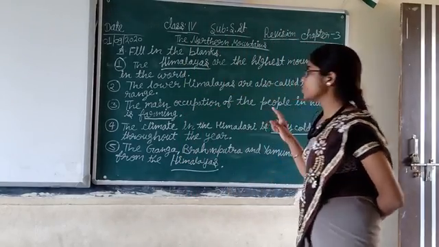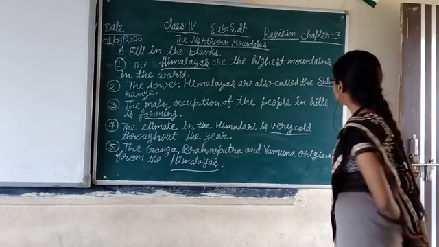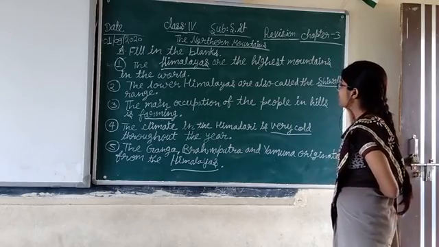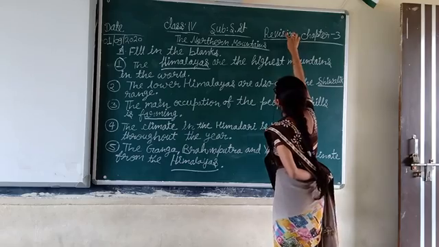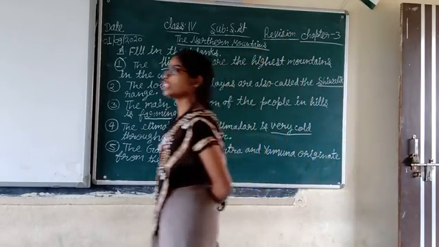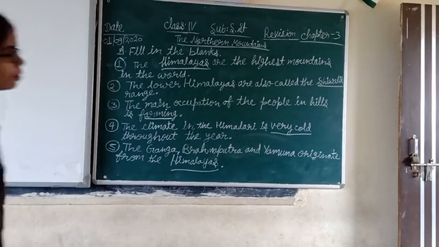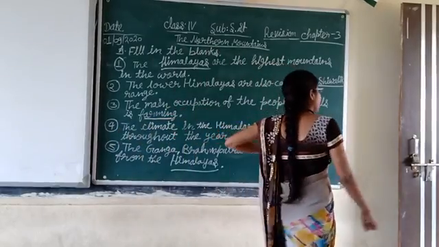First of all, you write today's date. Today is 1st September, 1/9/2020. Then chapter 3 revision, and the name of the chapter is the Northern Mountains. Don't forget to write the name of the chapter. You have to write the Northern Mountains. Then write the exercise A heading: Fill in the blanks.